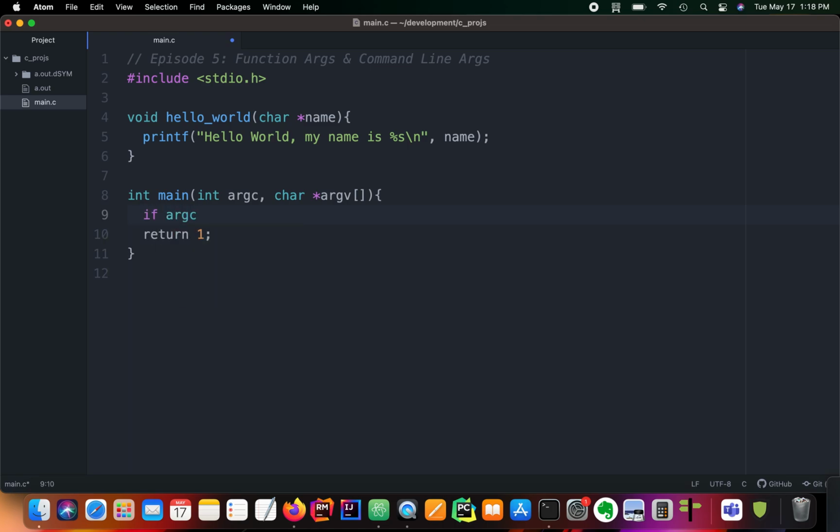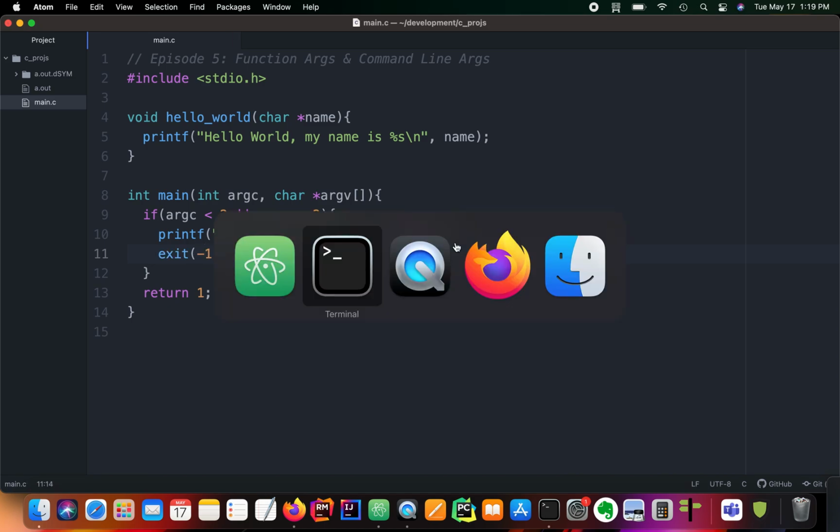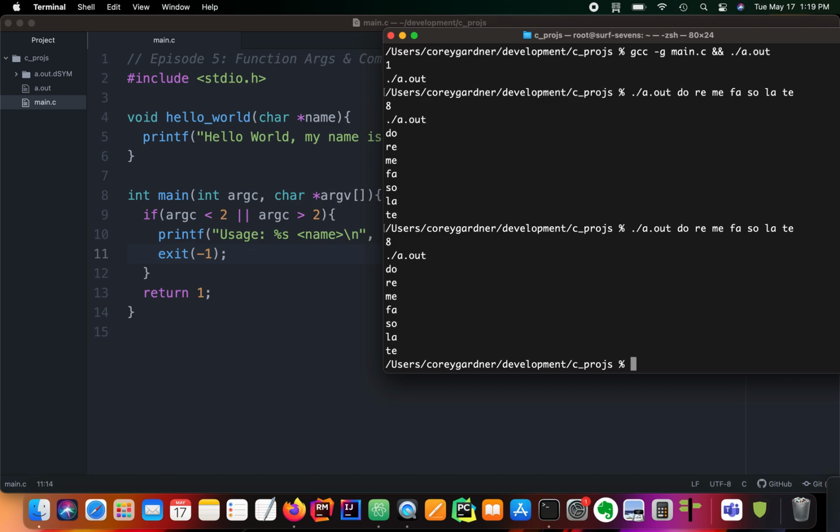So if argc is less than 2 or argc is greater than 2, we do printf usage %s name, with argv sub 0. argv sub 0 is always the name of our program, and we're just going to exit with a return status of -1. So we will recompile and run our program.